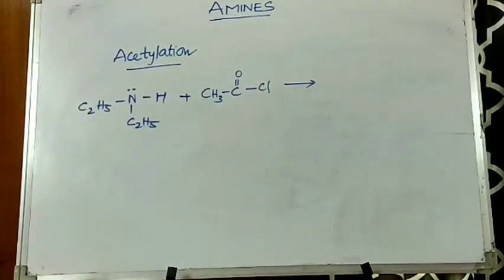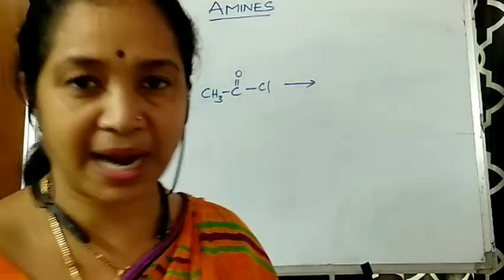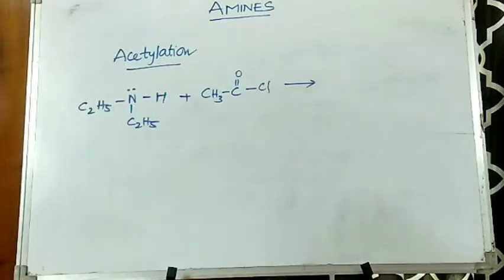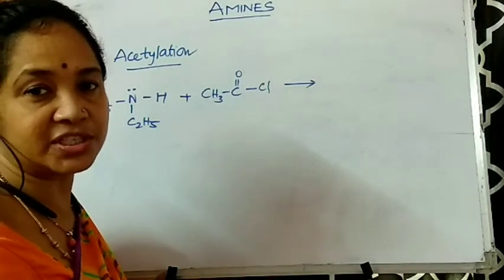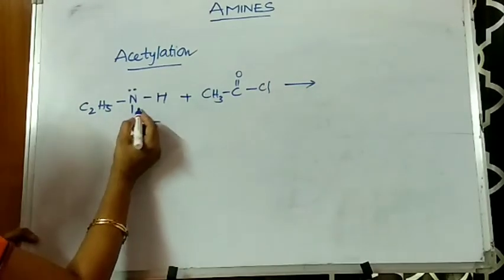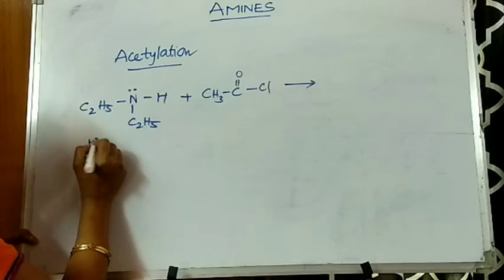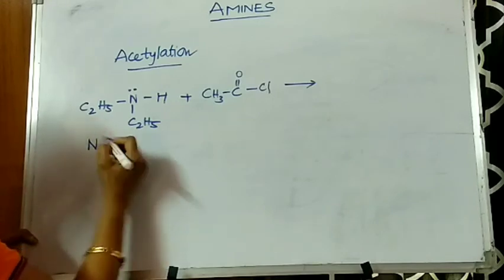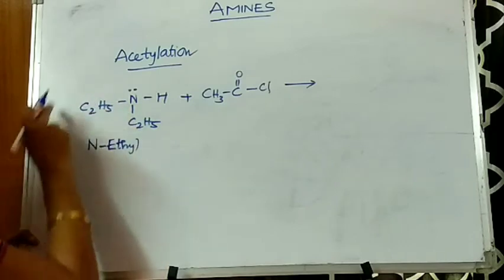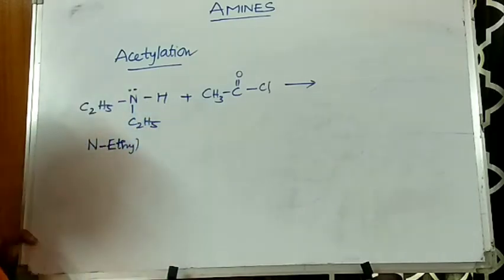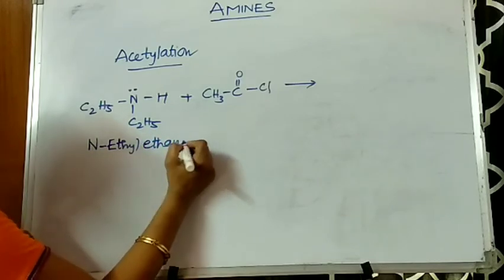Now here, a 2-degree amine is taken. In the same way, just like before, an amide is produced. But what is the IUPAC name of the amide that is obtained when a secondary amine is treated with acetyl chloride? So first of all, let us write the name of this amine. The amine name is N-ethyl, N, put a hyphen here, N-ethyl, because here one ethyl group is taken as a substituent. N-ethyl ethanamine. This is the name.